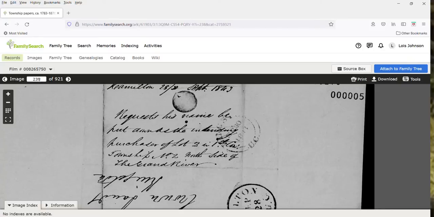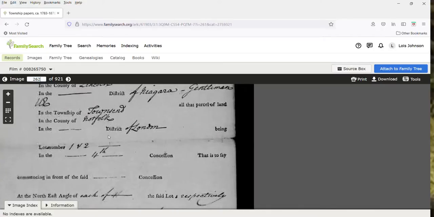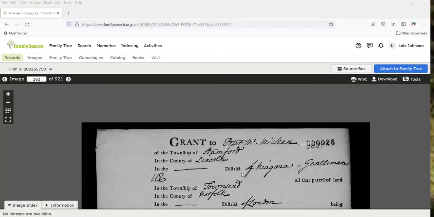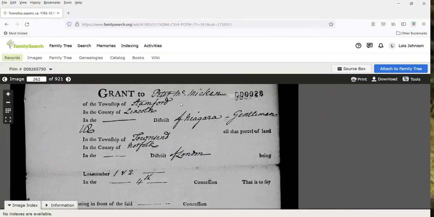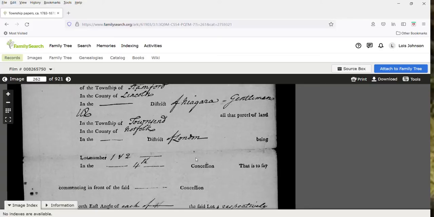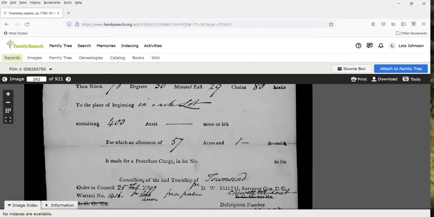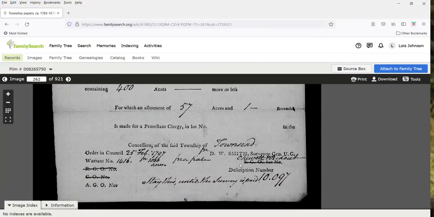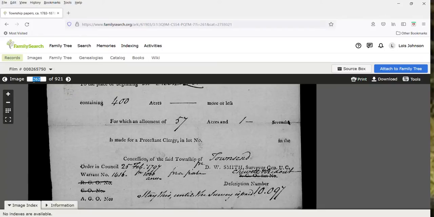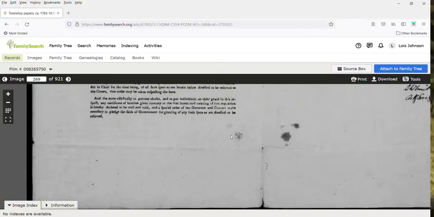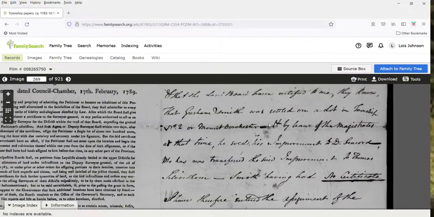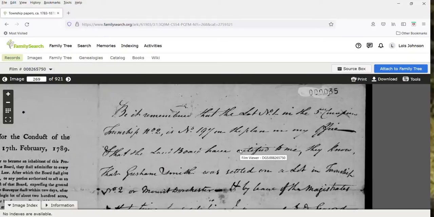If I go to page 262 on this film, it talks about somebody, Peter McMecken, in the Township of Stamford. He's looking for, it looks like he's in Norfolk here. Page 269. I just wanted to point this out to you.